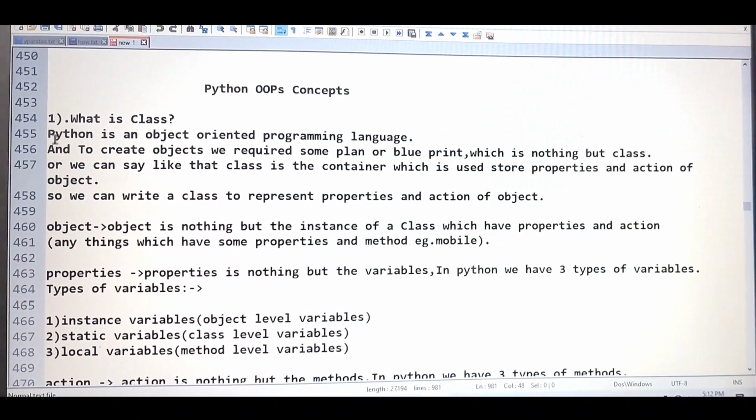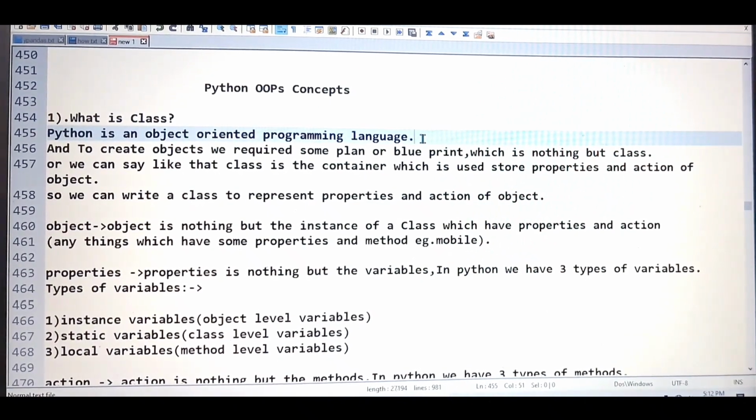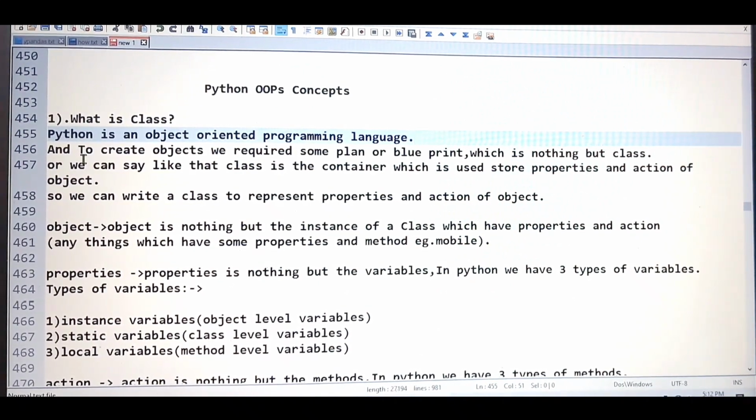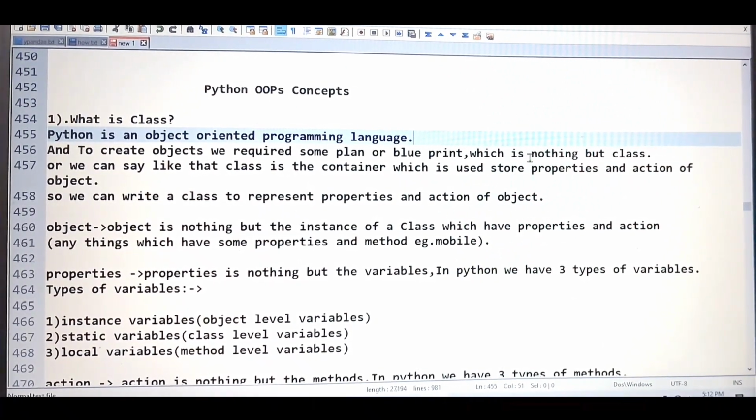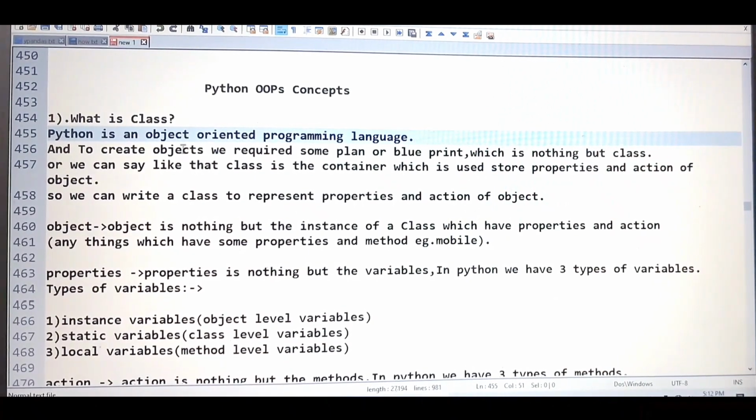Here you can see Python is an object-oriented programming language. As we know, Python is an object-oriented programming language because Python supports the OOPS concept. Then here we have written: to create the object, we require some plan or blueprint, which is nothing but the class. This is the one standard definition you will get anywhere if you search what is the class.